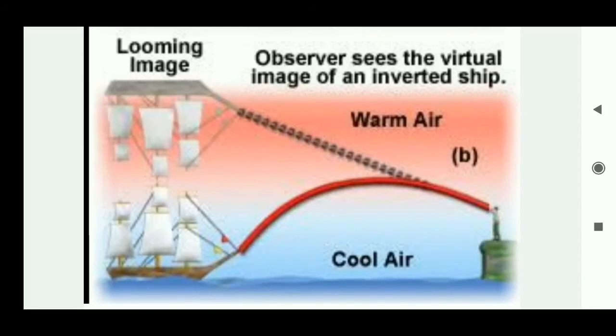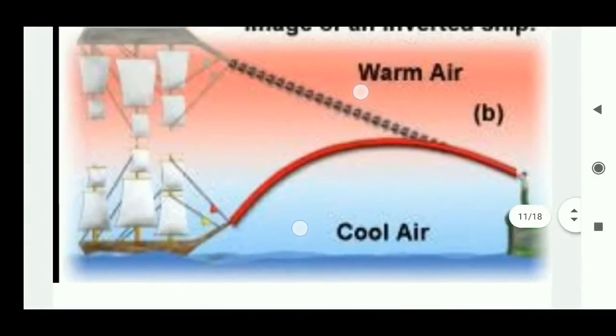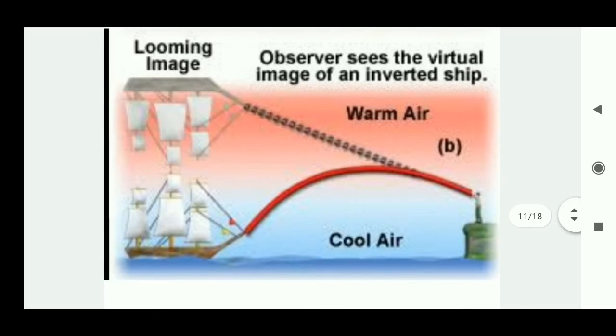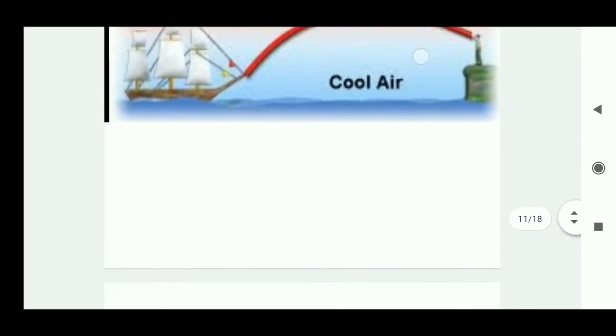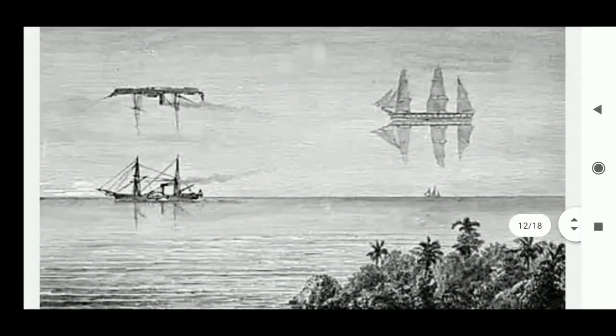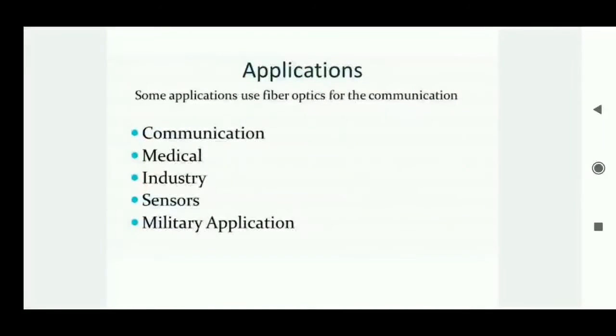Because of the variation of optical density, that is refractive index, the light which is coming from the boat bends like this. This red colored line shows that. But the person thinks that the light travels in a straight direction, so he observes the ship or boat in the sky as an inverted image. This is what you call a looming image. An example, you see here, it will look like this. A boat is observed and an inverted image is formed in the sky. Similarly here, a long boat's image forms inverted.